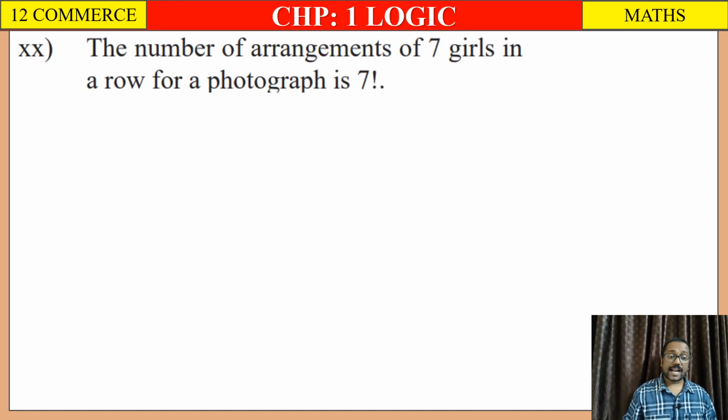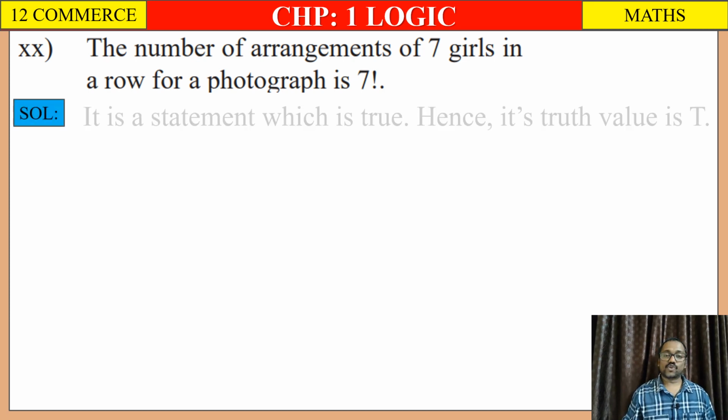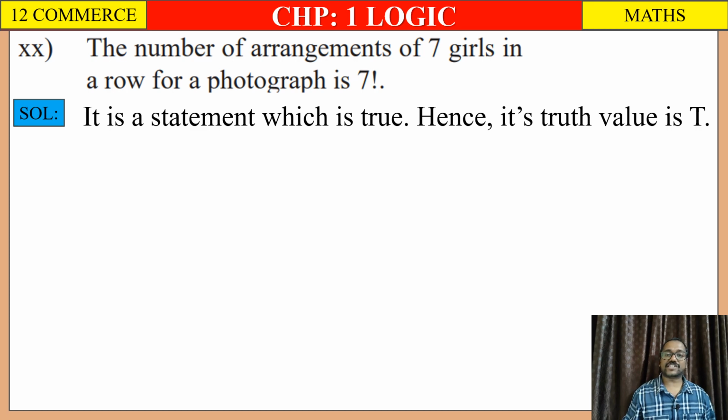20. The number of arrangements of 7 girls in a row for a photograph is 7 factorial. Yes, there are 7 girls. तो 7 girls को arrange करने के लिए 7 ways होगा, right? So they can arrange themselves in 7 ways. So 7 ways means 7 factorial. So its solution we can write, it is a statement which is true, hence its truth value is T.